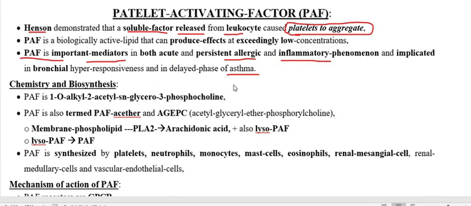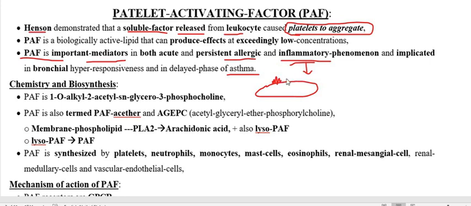Like the synthesis of prostaglandin and leukotrienes, the platelet activating factor is also synthesized in the same way. How? When there is inflammation, this stimulates the phospholipid layer of the membrane of the cell. We know the phospholipid is a fat.